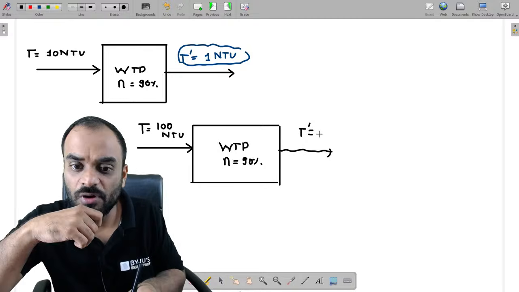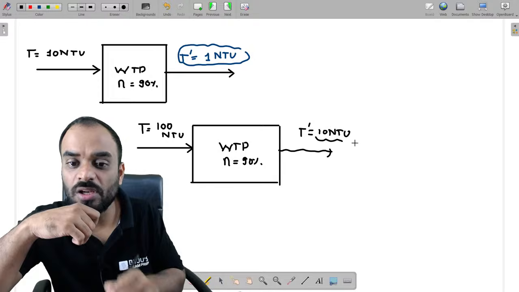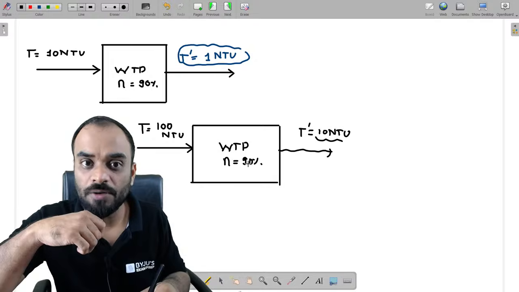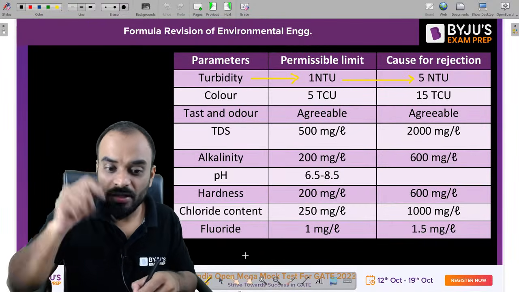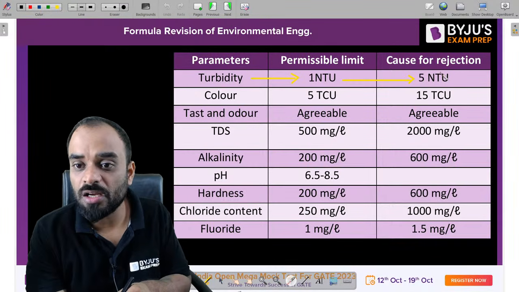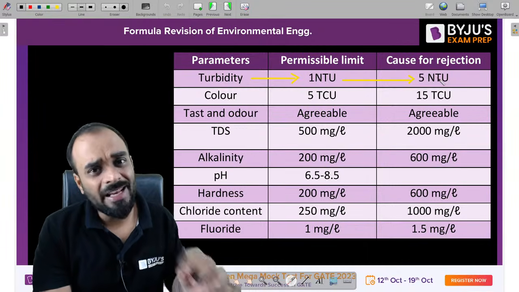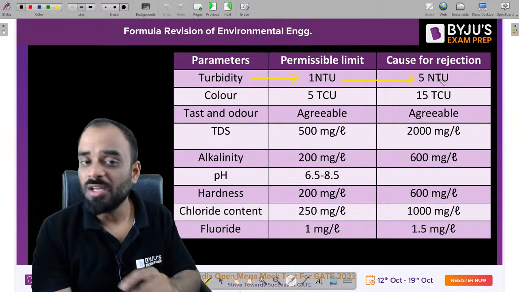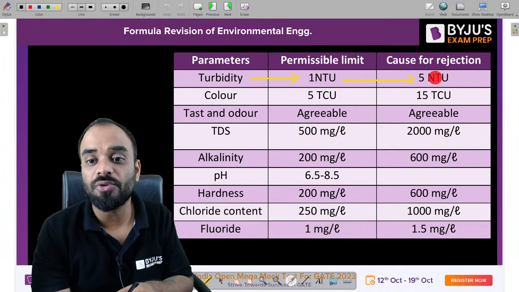Now our treated water will have a turbidity of what? 10 NTU. Now tell me guys, whether you will allow this particular water to the consumer or not. Kindly check this. The maximum permissible value which is recommended by Indian Standard Code is 5 NTU. That means in any scenario or in any condition, we are not able to exceed this particular value. That means it is a cause for rejection.